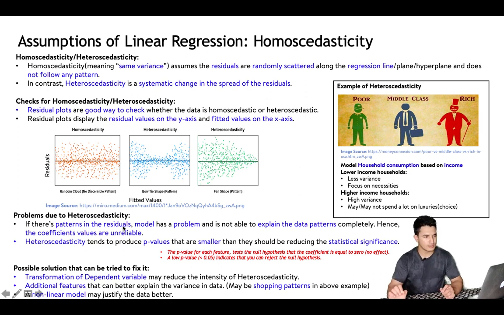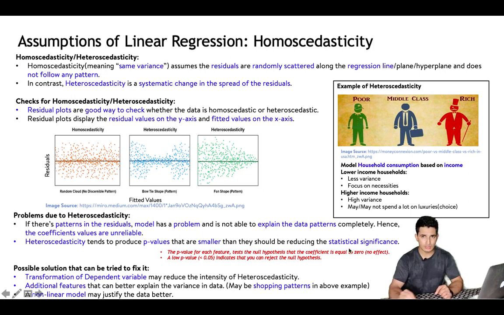So what linear regression assumes is that there is homoscedasticity and no heteroscedasticity. And why is that? If there is heteroscedasticity, which means that there is a pattern in the residuals, right? So there still is some pattern in the data that the model is not able to explain. So the coefficients that we obtain will definitely not be statistically significant. And also heteroscedasticity tends to produce p-values that are smaller than they should be. So let's understand what a p-value is. The p-value for each feature tests the null hypothesis that the coefficient is equal to 0.